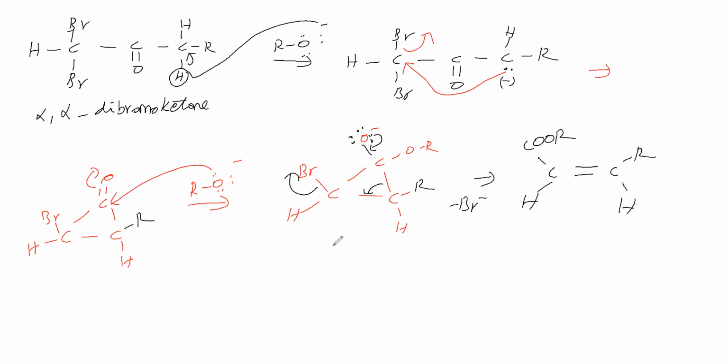Okay, now we will see overall what we have discussed. In the Favorsky rearrangement, we will see the phenyl group, CO group, CH2 group, Cl group. If we take ethoxide as the base, what will happen in the Favorsky rearrangement?